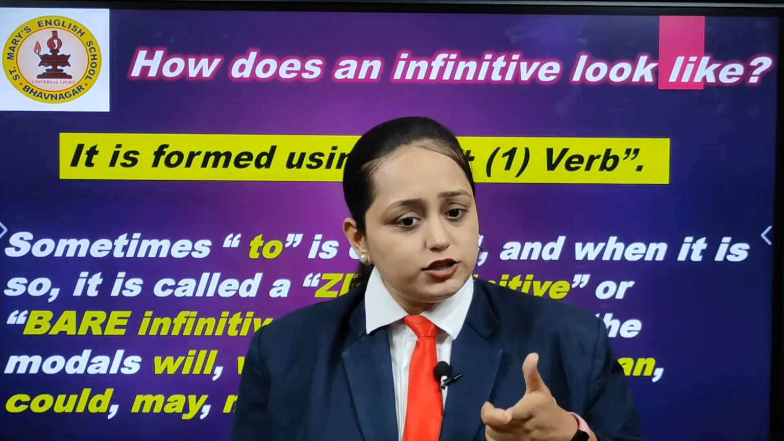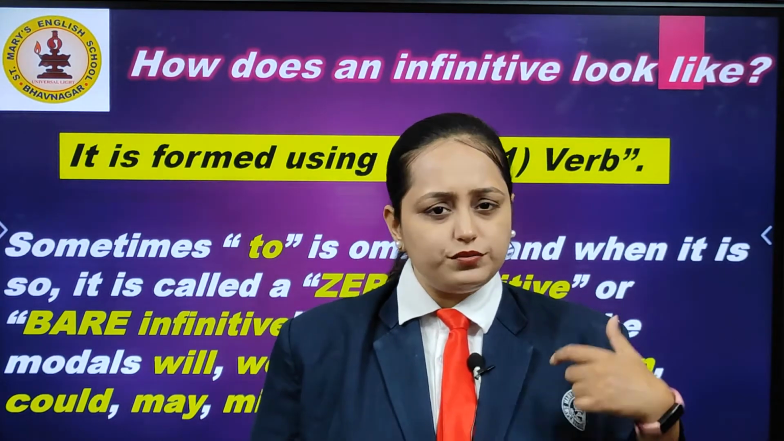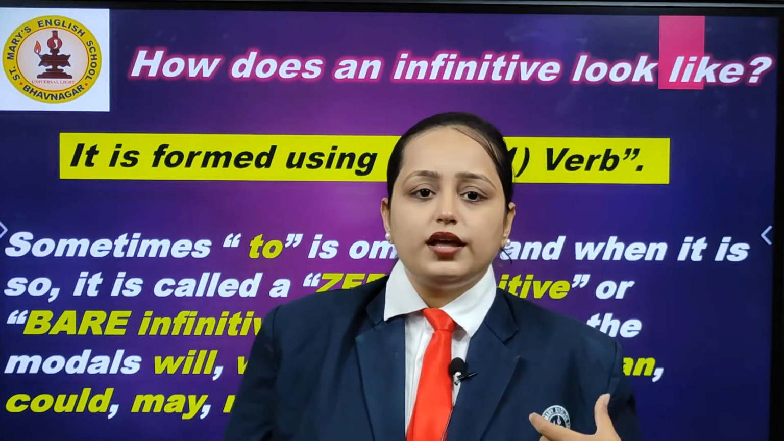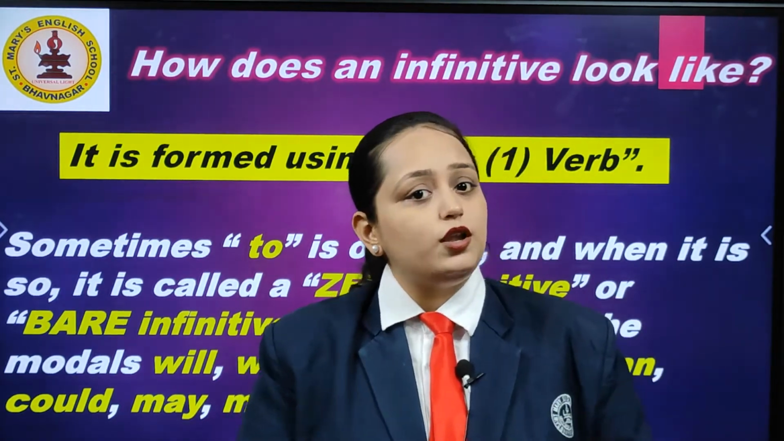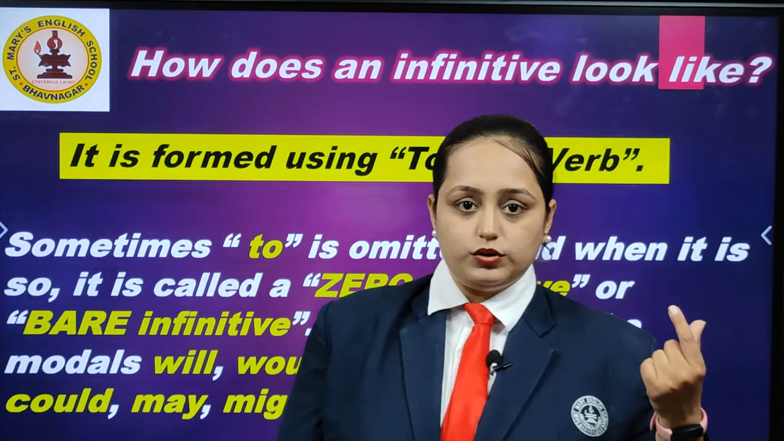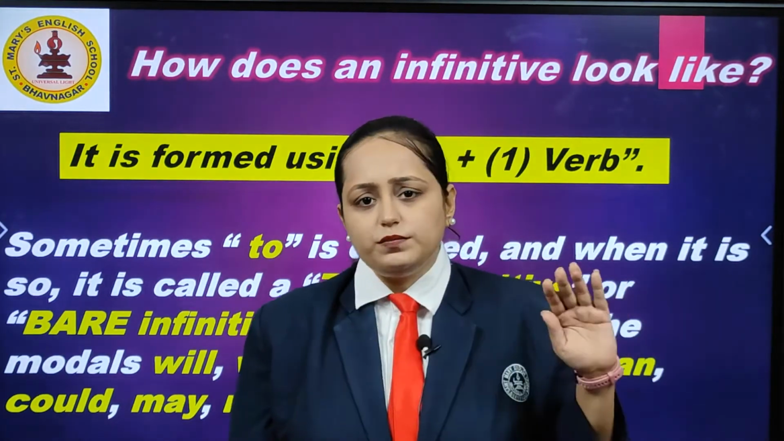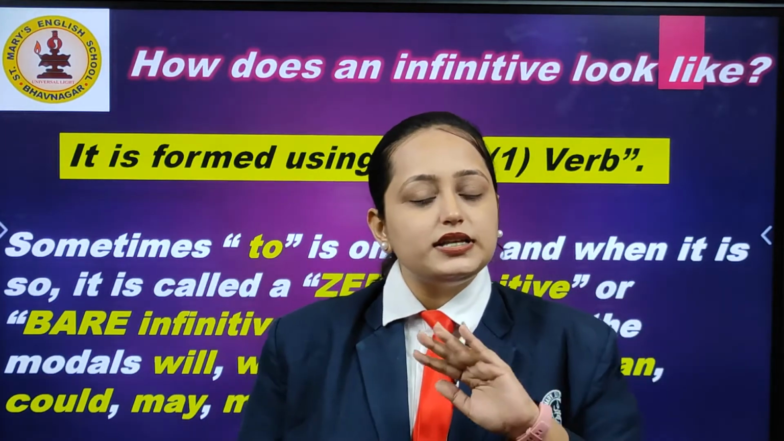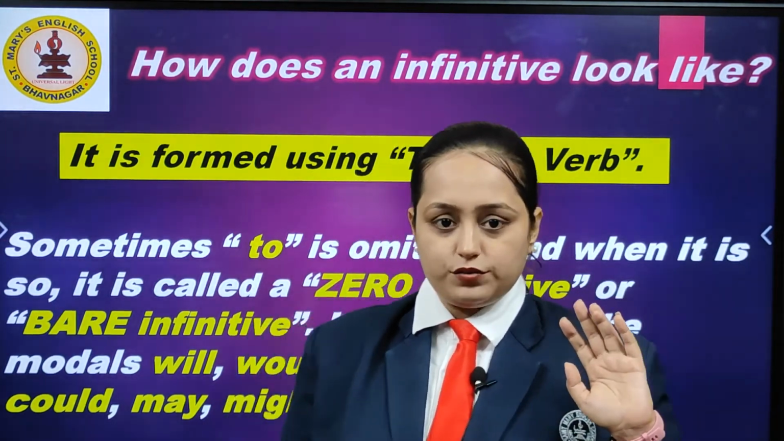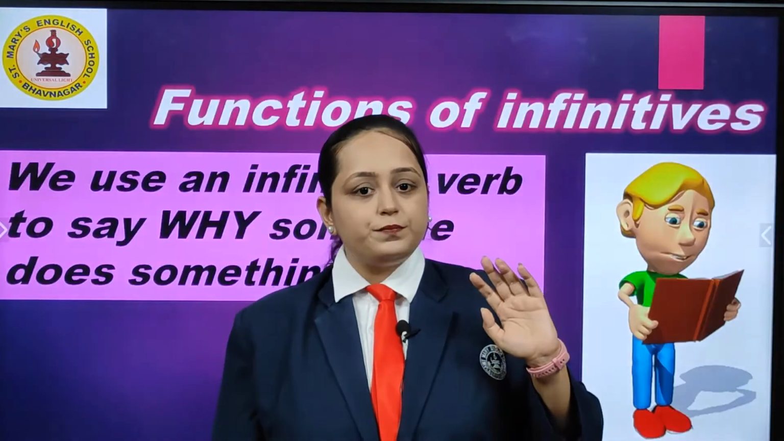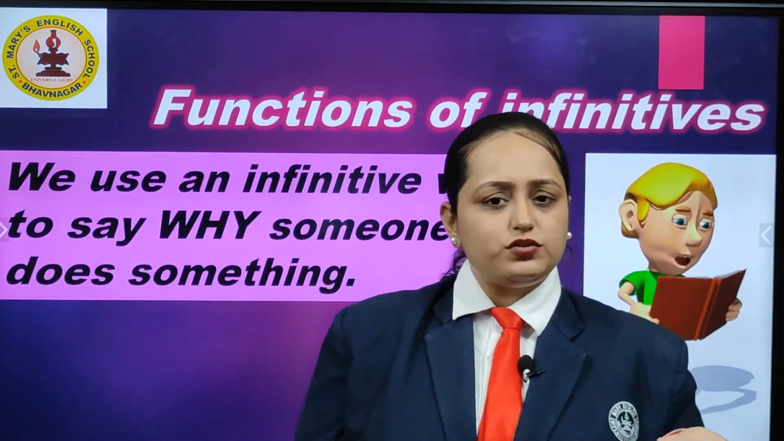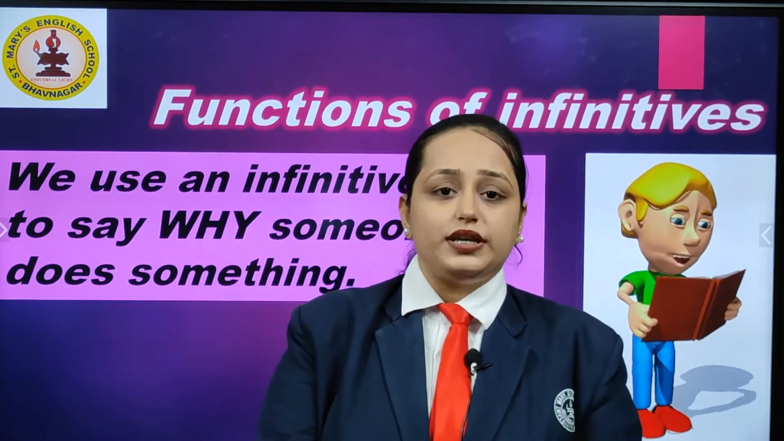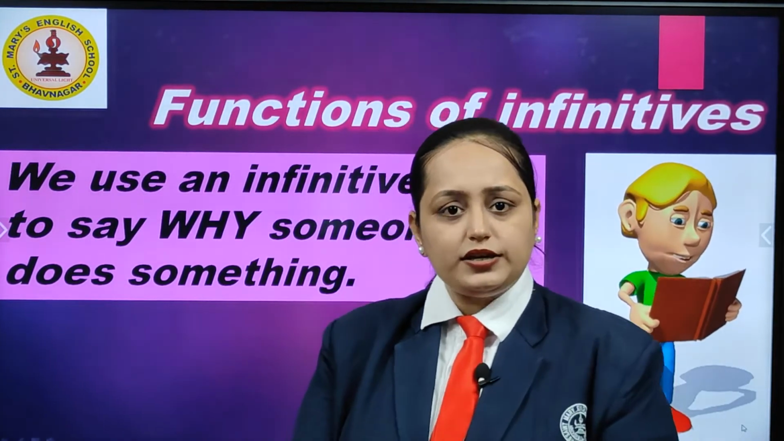Can I teach you? So all these words where will, would, shall, should, can, could will be there, over there, the infinitive will not be used along with the word to. And wherever the infinitive will not be used along with the word to, that infinitive will be called a zero infinitive or bare infinitive. Coming to the next topic, functions of infinitives. Now what is the function of infinitive? Why do we use infinitive in the sentence? You might be thinking, right?